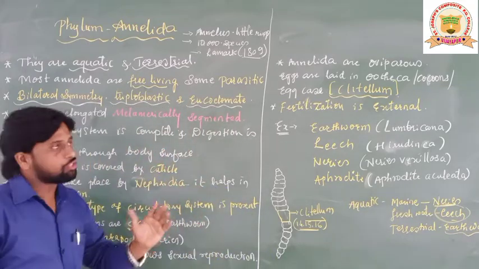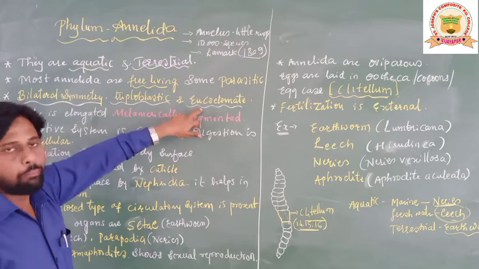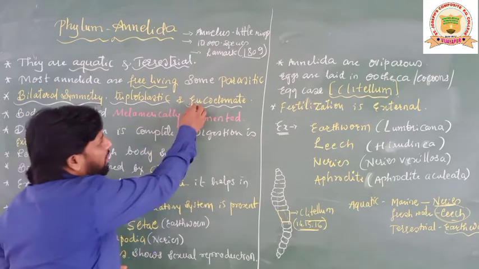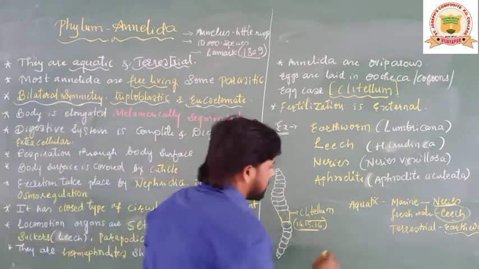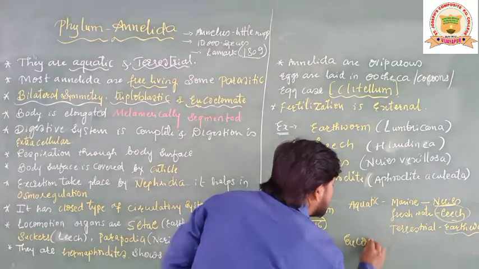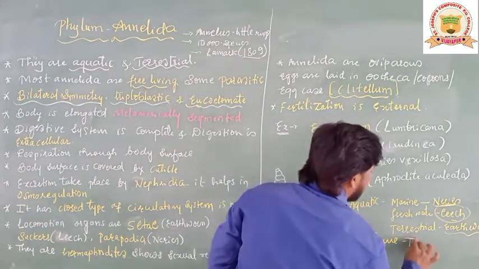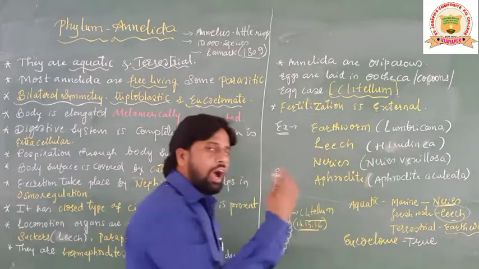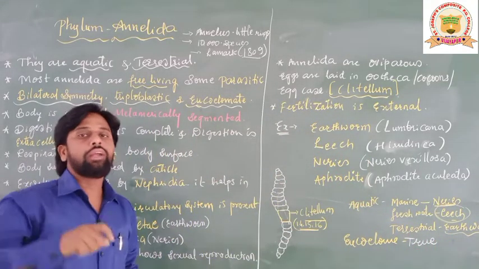Such a cavity is called what? Coelom. Coelom we call it, students, here. But it is going to be a somewhat different word, no? Eucoelom. What does it mean? Eucoelom is nothing but true coelom. True means they are the animals who begin to show the coelomic cavity, students.